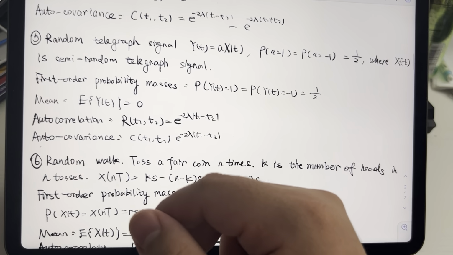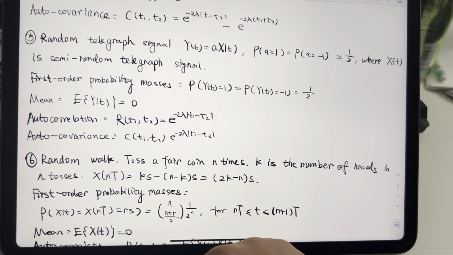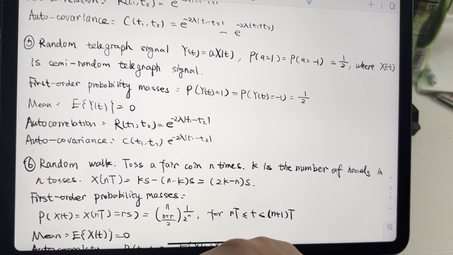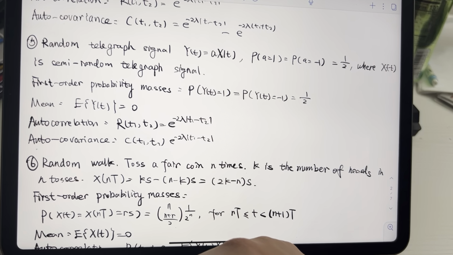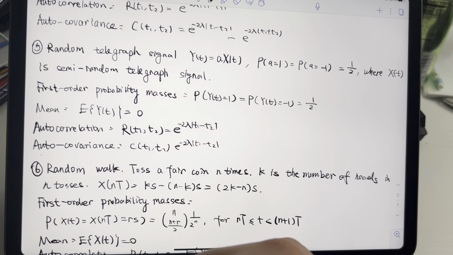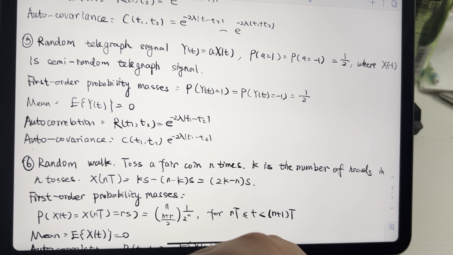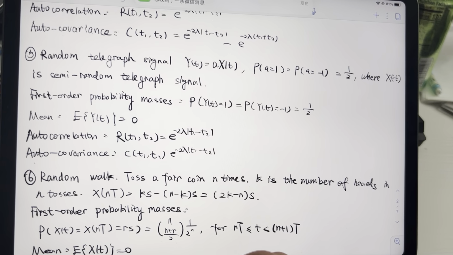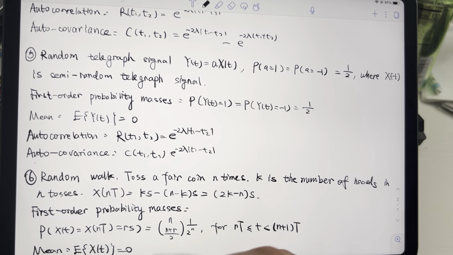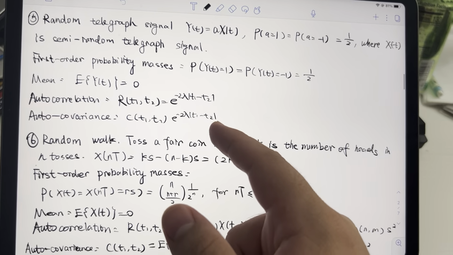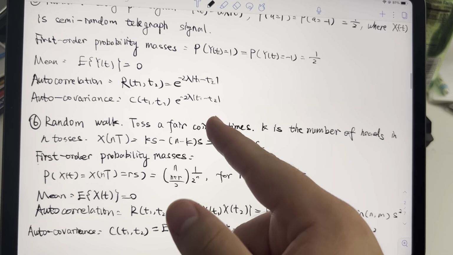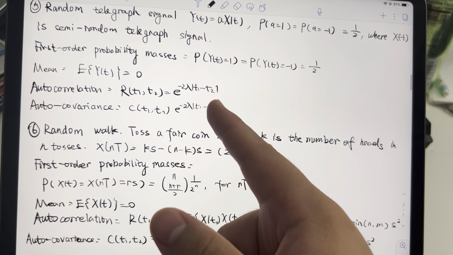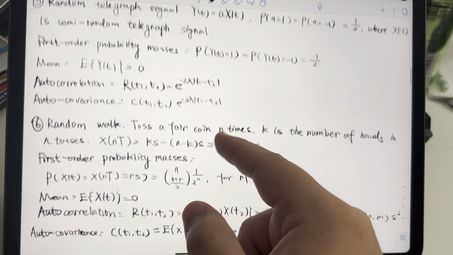For the fifth part, the random telegraph signal. The random telegraph signal y(t) equals a multiplied by x(t), where P(a equals 1) equals P(a equals -1) equals one half, and x(t) is the semi-random telegraph signal. So from question 4 we can write this like that. We use the absolute value to redefine this equation.